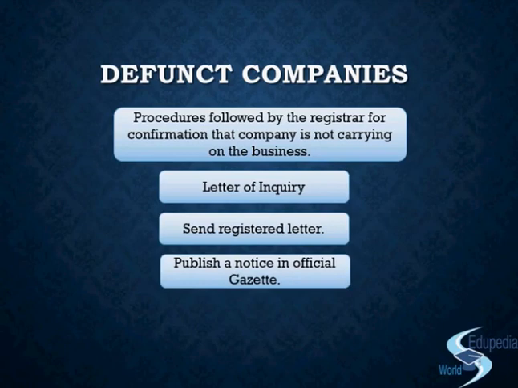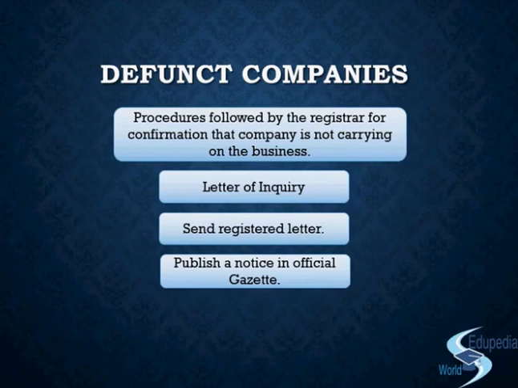And what will that notice say? That notice in the official gazette will say that if the company is not able to show any cause for their no action for the past period, for my letter of inquiry, for my registered letter, if there is no response, then still I'm giving you 3 more months time.